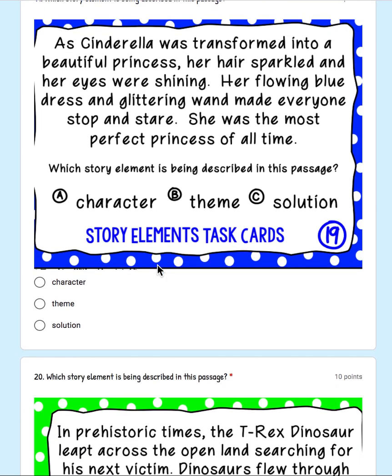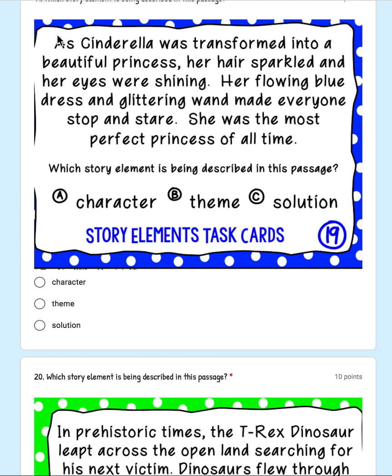19. As Cinderella was transformed into a beautiful princess, her hair sparkled and her eyes were shining. Her flowing blue dress and glittering wand made everyone stop and stare. She was the most perfect princess of all time. Which story element is being described in this passage?